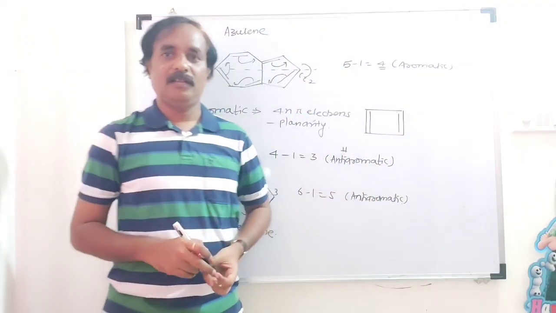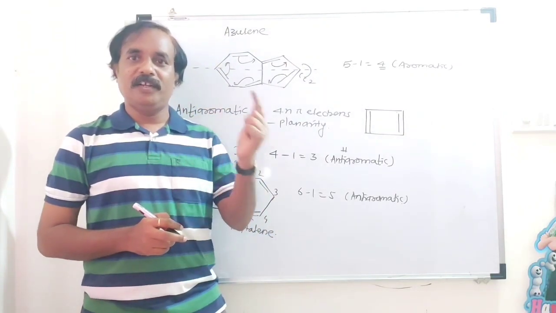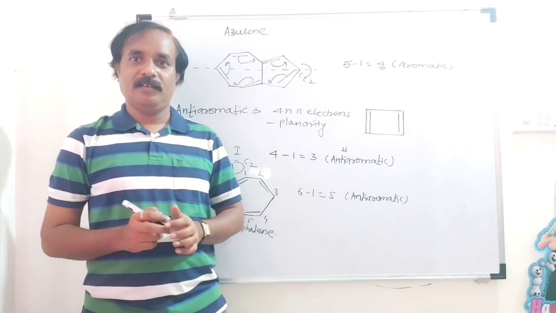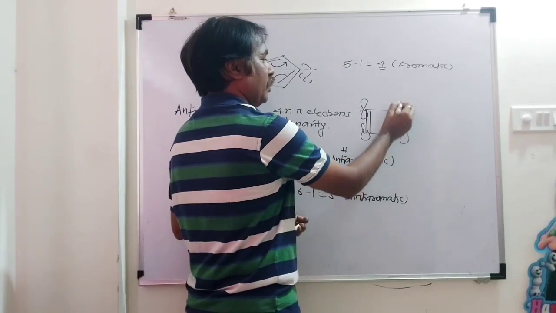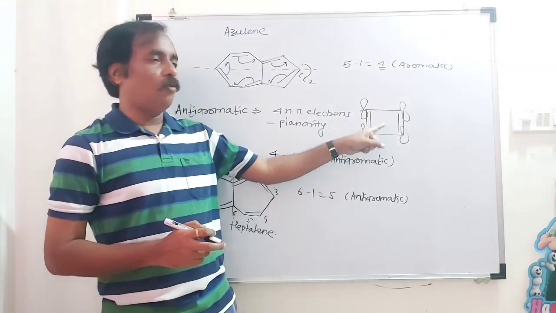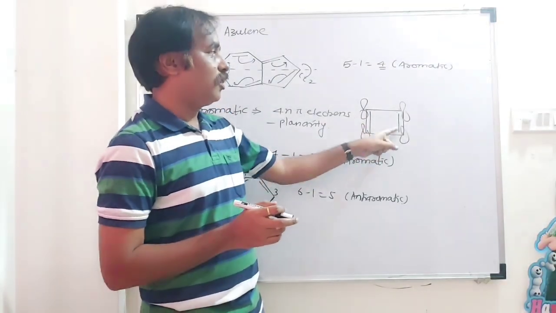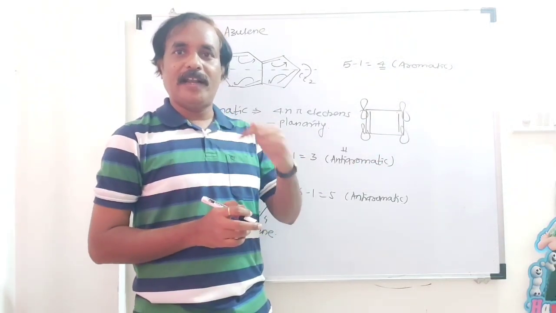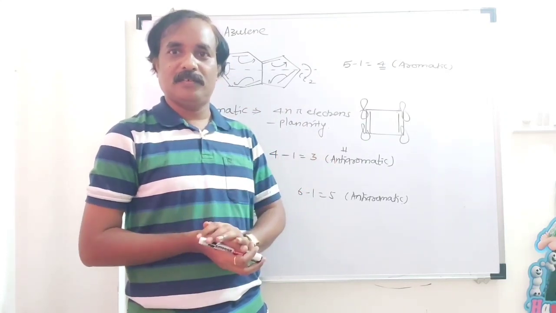Cyclobutadiene. The compound is planar. All carbon atoms and all p atomic orbitals are present in the same plane. There is alternate double and single bonding, so the system is conjugated and there is complete resonance, but it does not obey Huckel's rule.